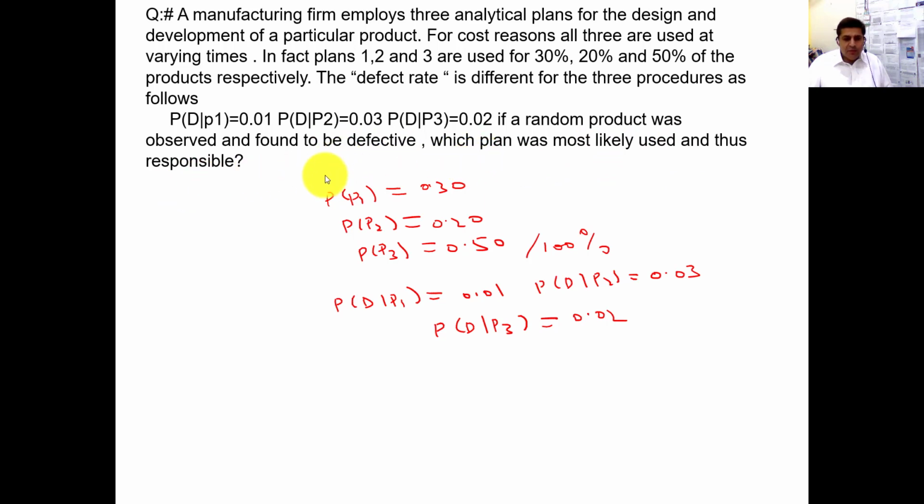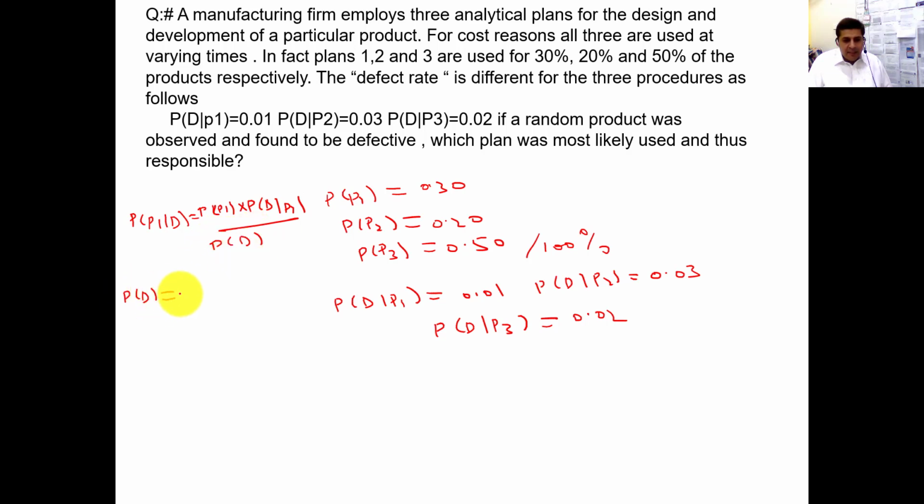So you need to calculate the probability of P1 given defective, which will be equal to P1 into probability of D given P1, divided by probability of defective.